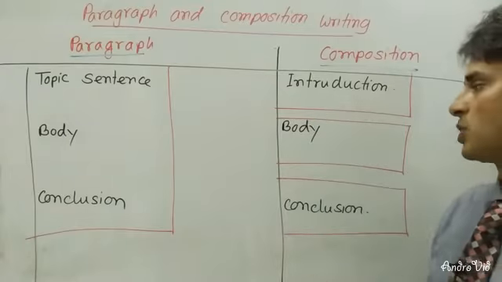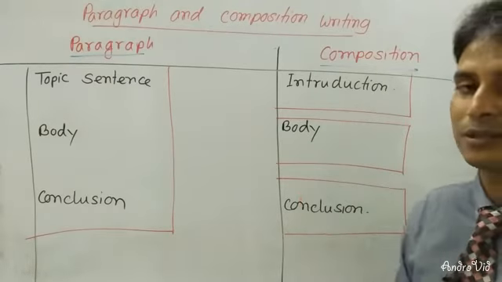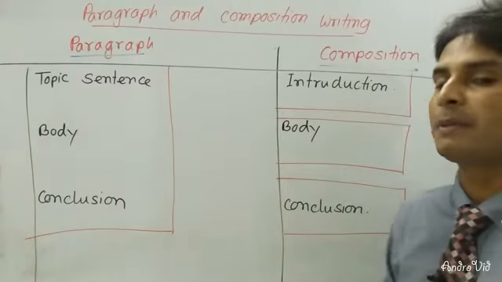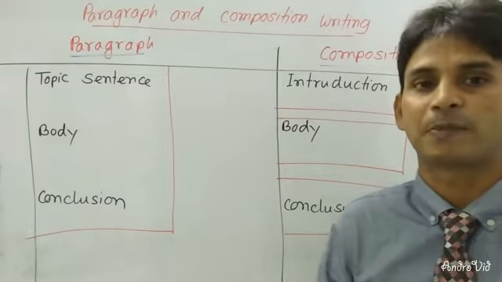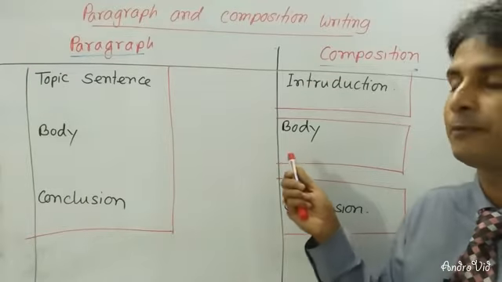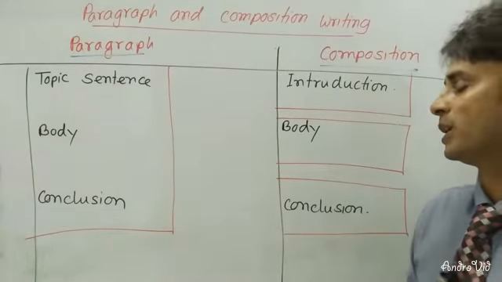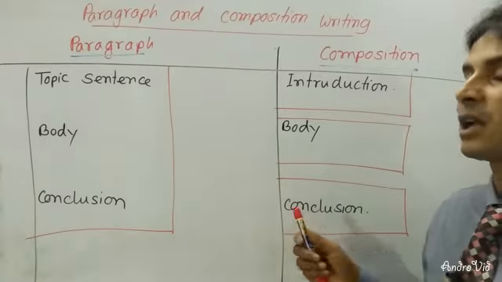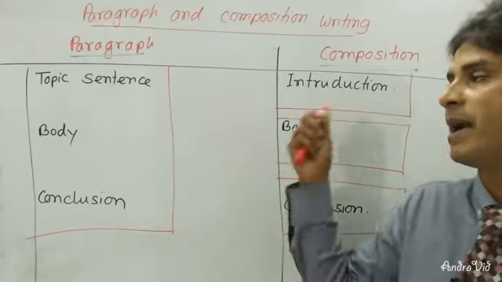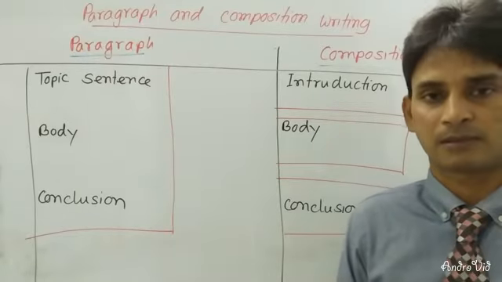In the first para, you will have to write the introduction. In the second para, you can write your body. The body may be classified into different paras too. You may have different paras in the body. And in the conclusion, you will have to write the summary of what you have mentioned in the previous paras.